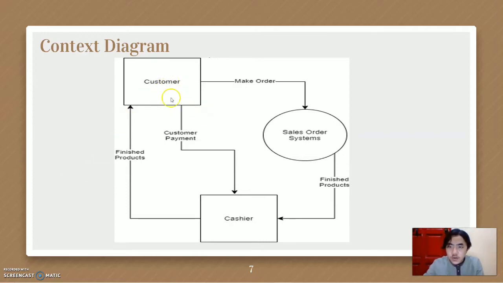As you can see, for the context diagram, the customer will make an order and then it will go to the sale order system. And then after the process, the finished product will go to the cashier. After that, the customer will do the payment to the cashier and then the cashier will send the finished product to the customer.